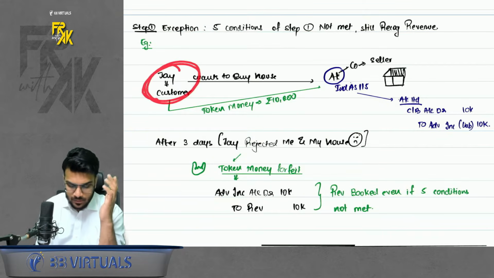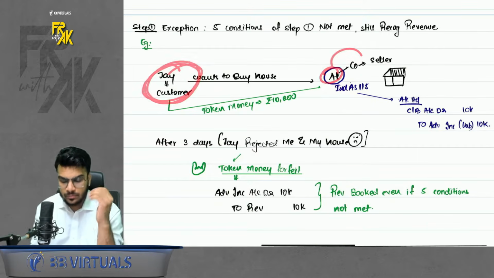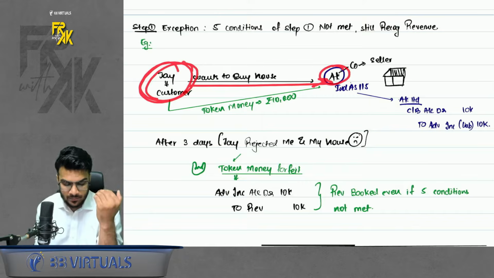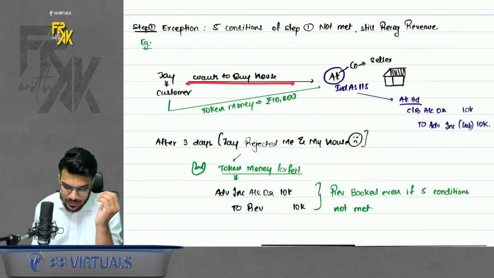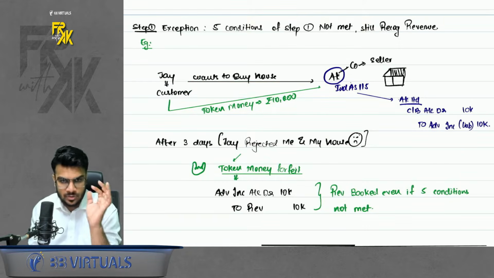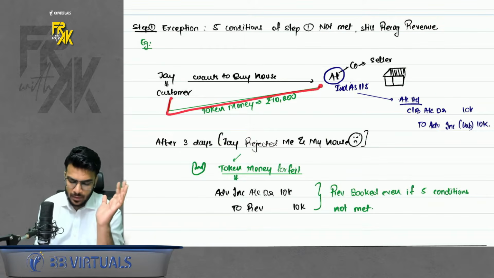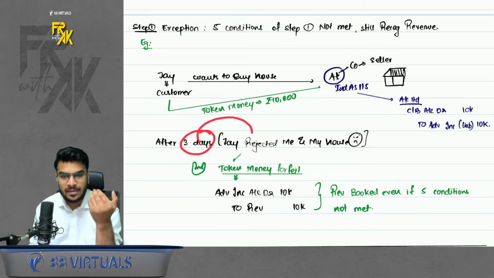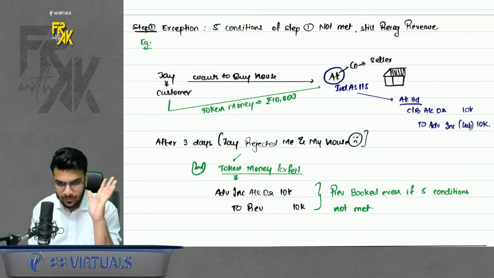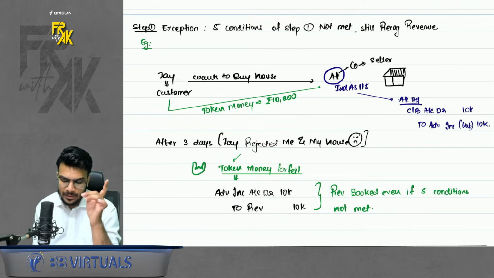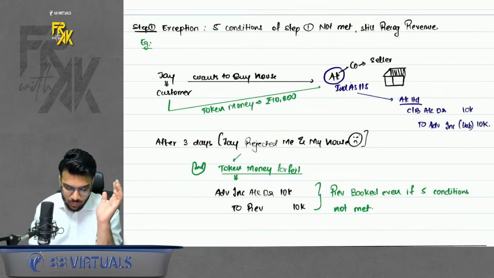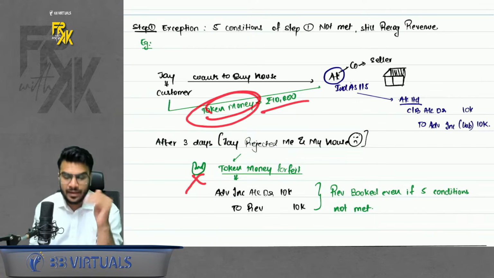Remember, Jay was a customer, I was the company who wants to sell the house. So Jay was interested in buying my house, I was the seller, Jay became the buyer. Okay. So now Jay did not want to immediately buy the house. So what he did, he just booked the house by giving a token money to me. Okay. After 3 days, Jay came towards me and told me that he wants to cancel the deal. So I told him that this token money is a non-refundable amount, so I will not refund it. Okay. So the deal got cancelled and I forfeited his token money.